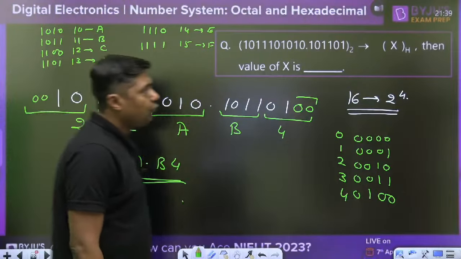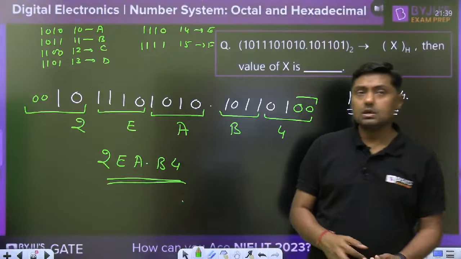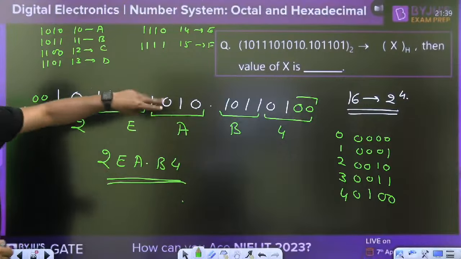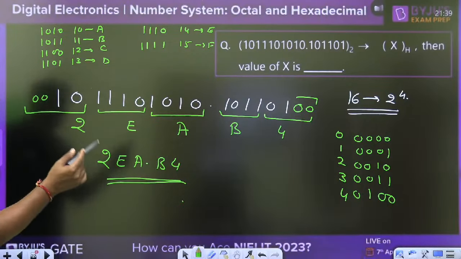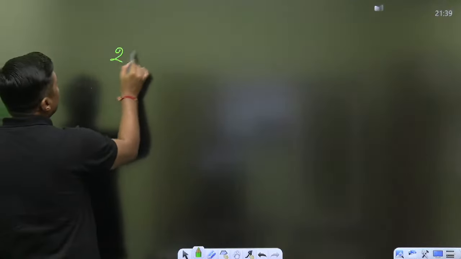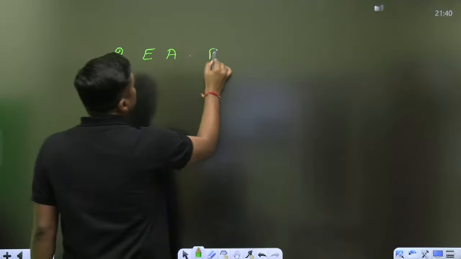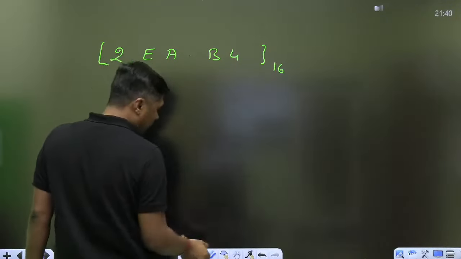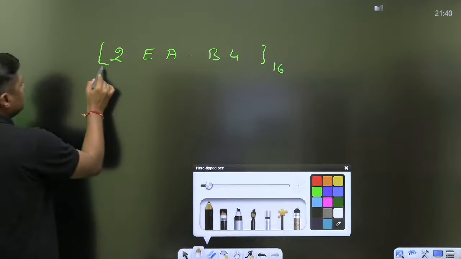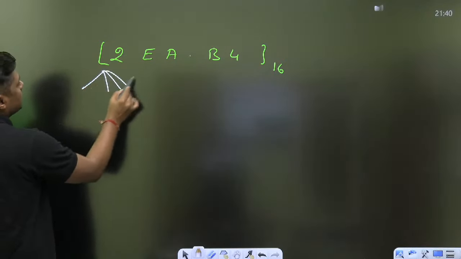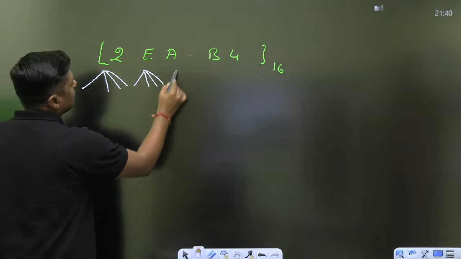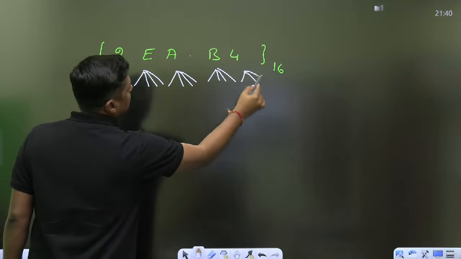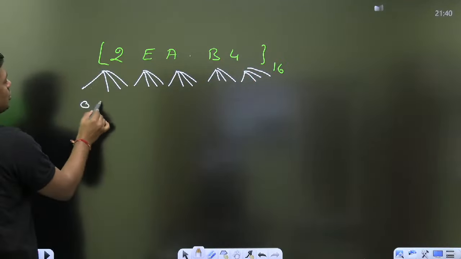2EA point B4. Okay, remember that. Now, insignificant 0 here, insignificant 0 here. Now you have 2EA.B4, in hexadecimal. Now convert it into binary. Reverse means every digit is represented by 4 bits. What is 2? 0010.